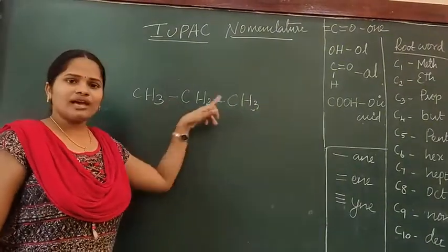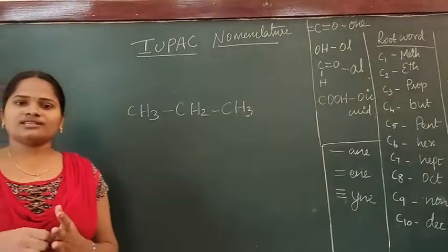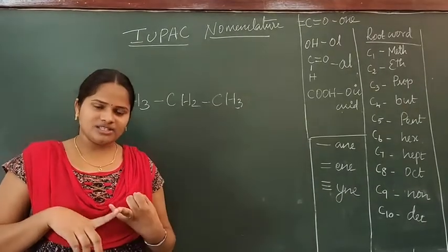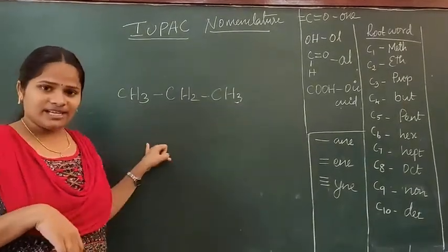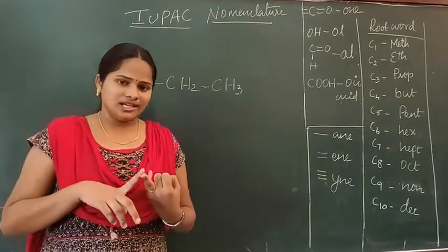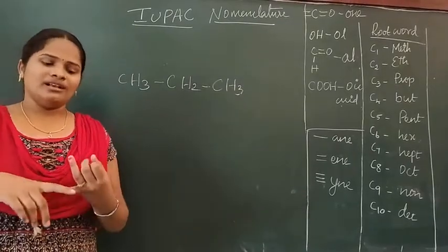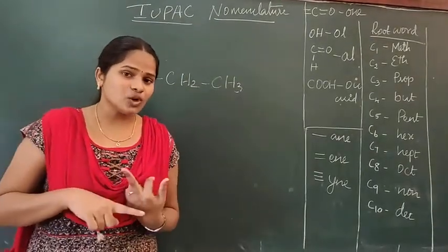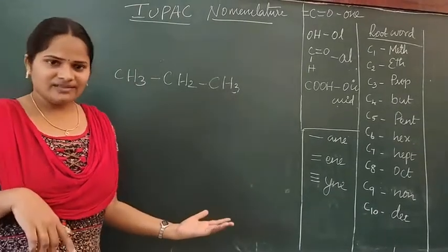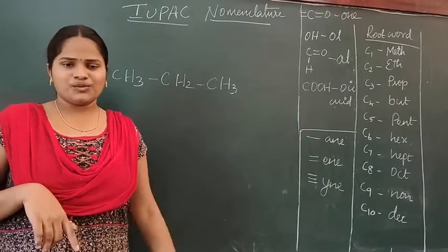Now we have a compound. I told you that in the prefix we should see whether a halogen atom is present, and whether it is cyclic or non-cyclic. There is no halogen atom, so we leave the primary prefix. Then the second one, cyclic or non-cyclic. This is not a cyclic compound, so we leave that. Then we have to start directly from the root word because it is non-cyclic and also has no halogen atom. So directly we can start from the root word for linear compounds.